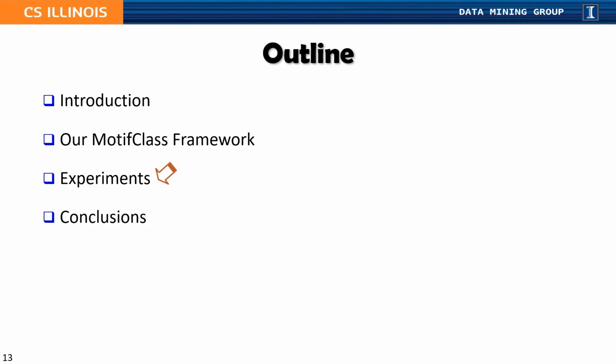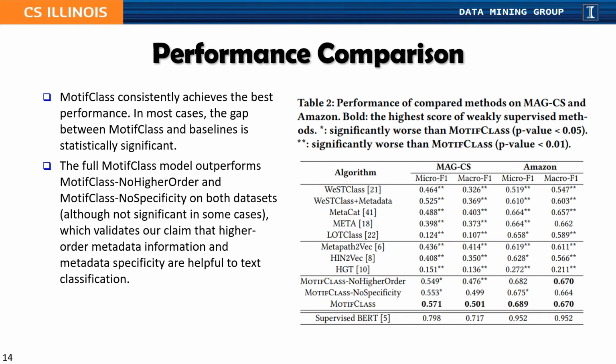Now let me present our experimental results. We conduct experiments on two datasets. The Meng CS dataset is a collection of research papers in the CS domain, and the Amazon dataset is a collection of e-commerce reviews. Our baselines include weakly supervised text classification methods based on text only, text plus metadata, or pre-trained language models. We also include heterogeneous network embedding approaches as our baselines.